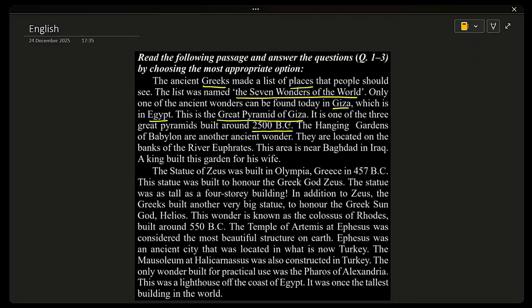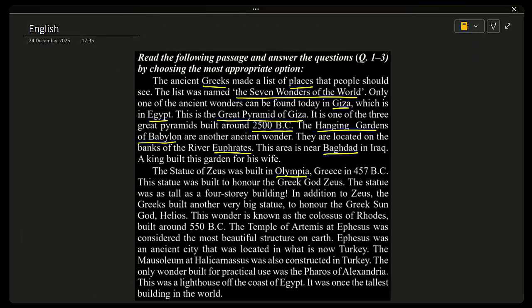The Hanging Gardens of Babylon are another ancient wonder. They are located on the banks of river Euphrates. This area is near Baghdad in Iraq. A king built this garden for his wife. The statue of Zeus was built in Olympia.